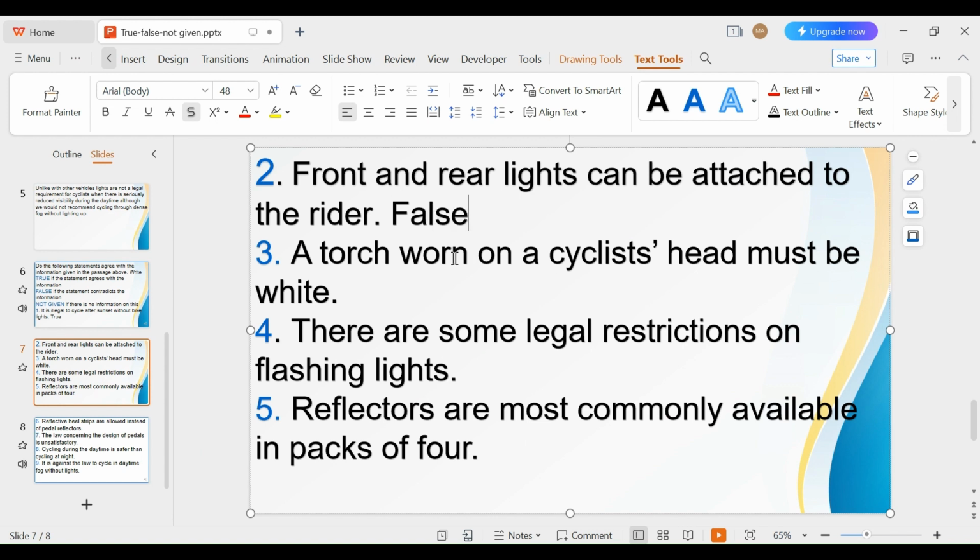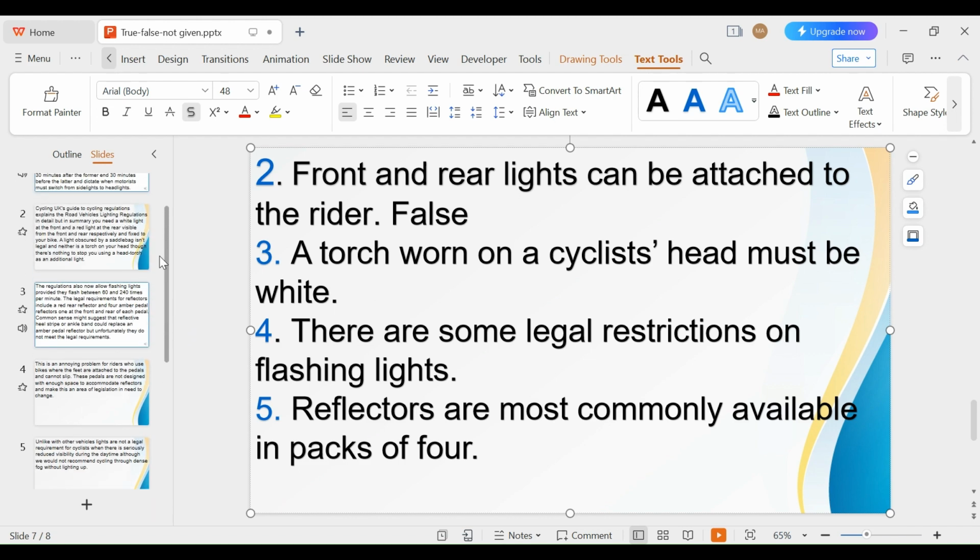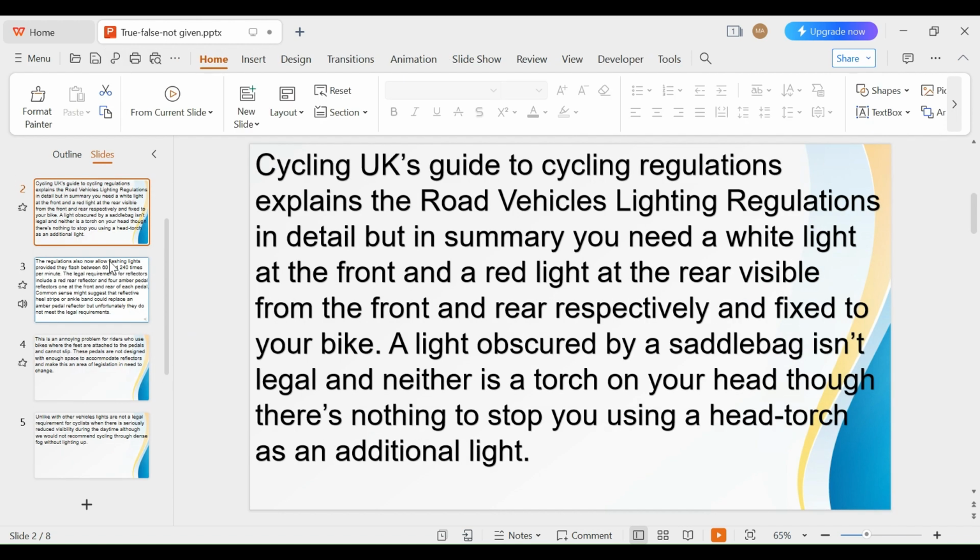So let's see the next, third one. A torch worn on cycling hat must be white. If it's a white color on the head torch, then it will be true. If it's some different color like red or green, it will be false. Let's see what the passage says. Yes, here.